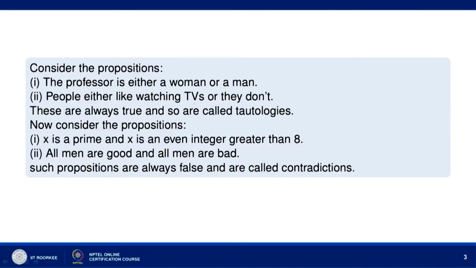The next proposition: people either like watching TVs or they do not. Now, you can see these two propositions are both always true, and so they are called tautologies. Now, let us consider the propositions: x is a prime and x is an even integer greater than 8. The next proposition: all men are good and all men are bad. Such propositions are always false and therefore are called contradictions.